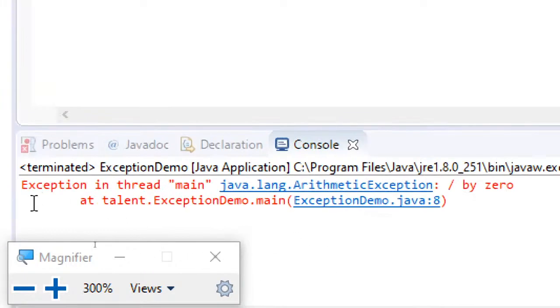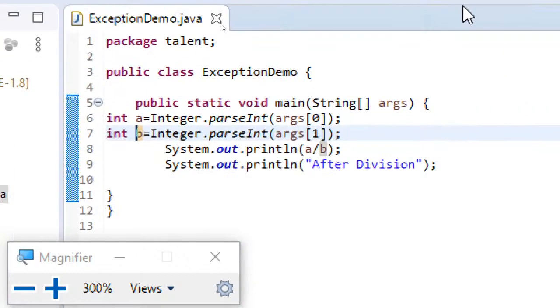Here you can see now it's not giving ArrayIndexOutOfBounds, because whatever arguments are expected, you are passing them, but you are getting a division by 0. So the point is, whatever exception occurs, the program immediately gets terminated. This is not allowed in a real-time application.